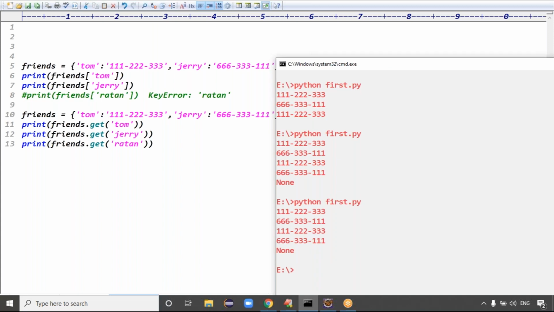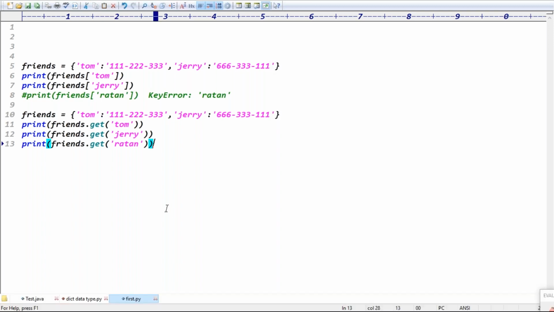Based on the key, if the key is not present, you will get an error like key error. And based on the function, if the data is not present, you will get none, right? Because the default return value of the function is none, right? Yeah. That's the first example of today's class.